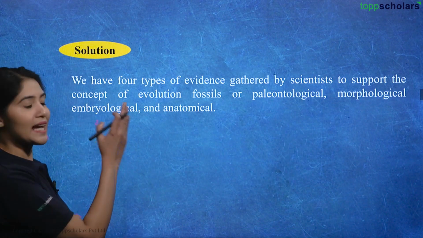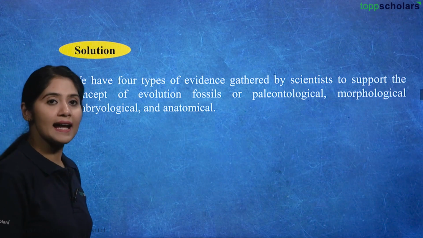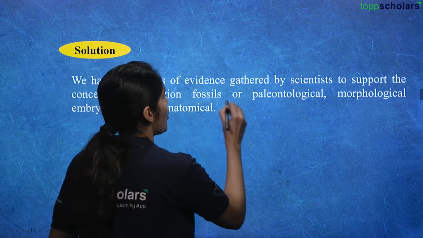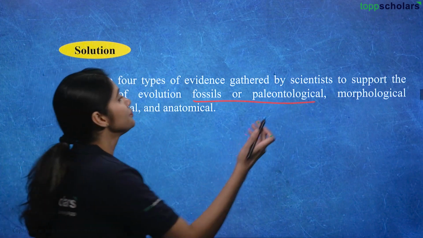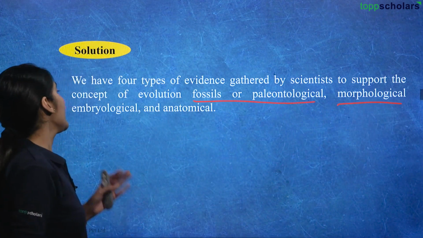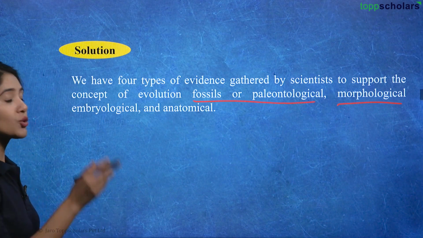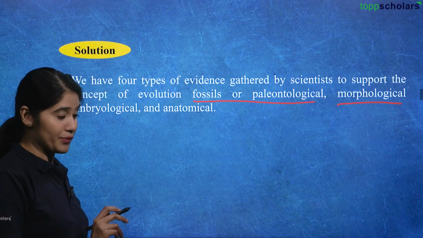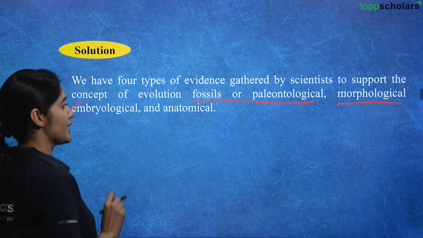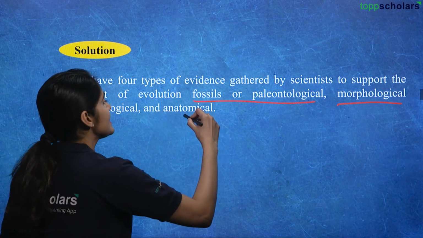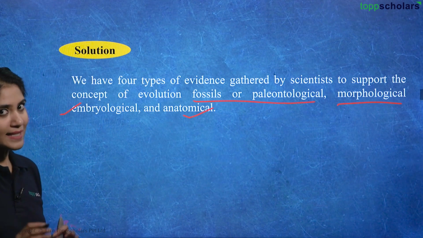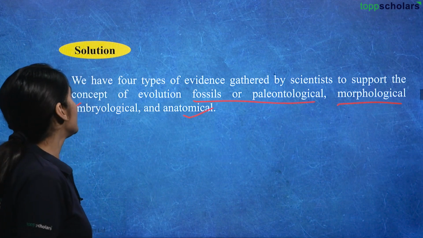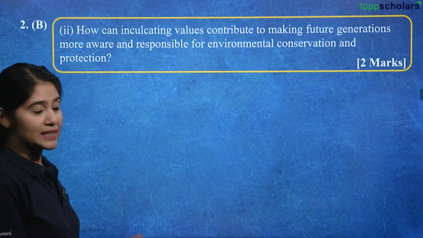So we have 4 types of evidences gathered by scientists to support the concept of evolution. So first is fossil or paleontological, morphological, and embryological and anatomical. So those 2 empty boxes will be filled by these 2 types of evidences. One is embryological evidences and second is anatomical evidences. So that's a very easy 2 marks question. Now let's move on to the next question.